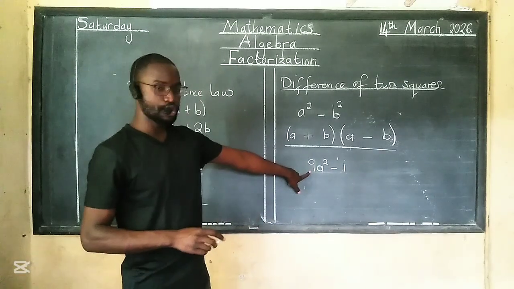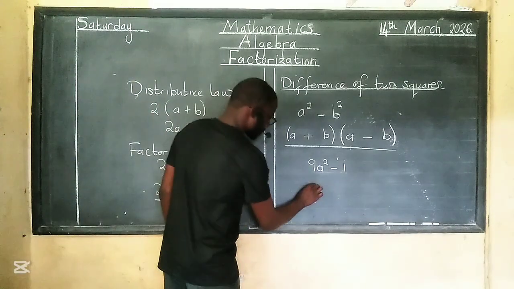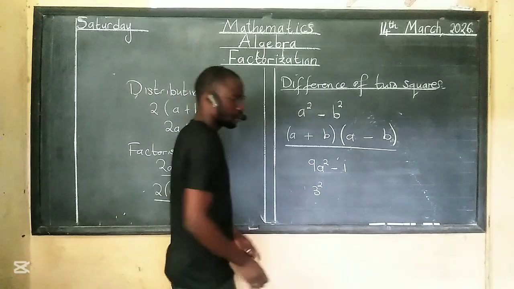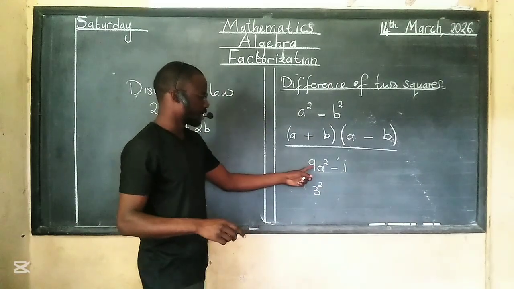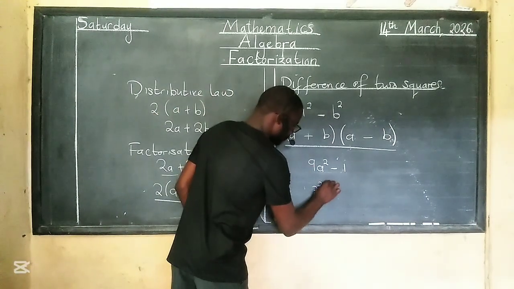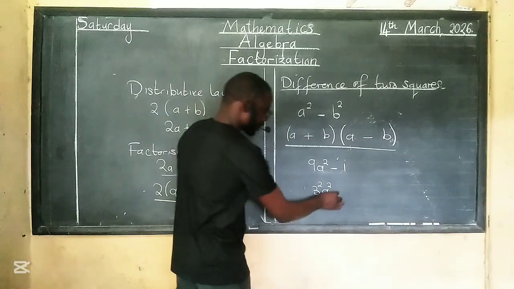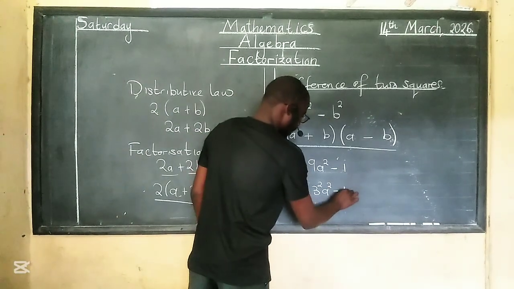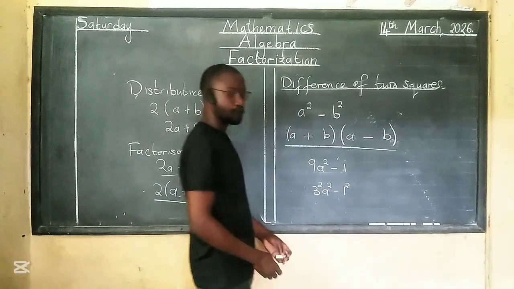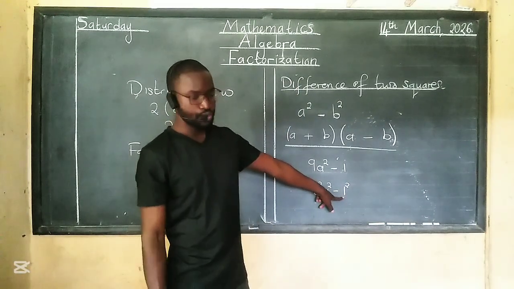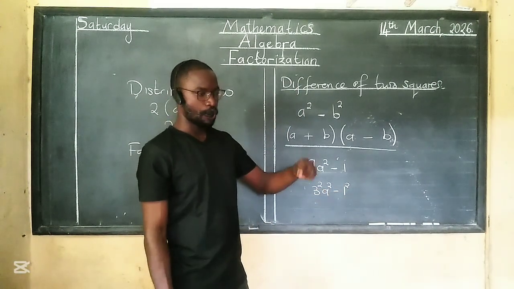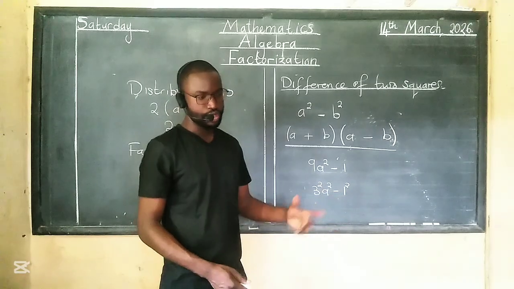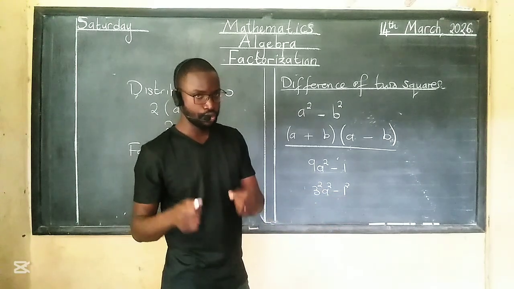We can make 9 into a square by writing it as 3 squared, because 3 times 3 gives us 9. Then the a squared like that, minus 1. We can also make 1 a square by just putting a 2 here. Mind you, this is the only number with which you can do this, because 1 times 1 is still 1, but 2 times 2 is not going to be 2.